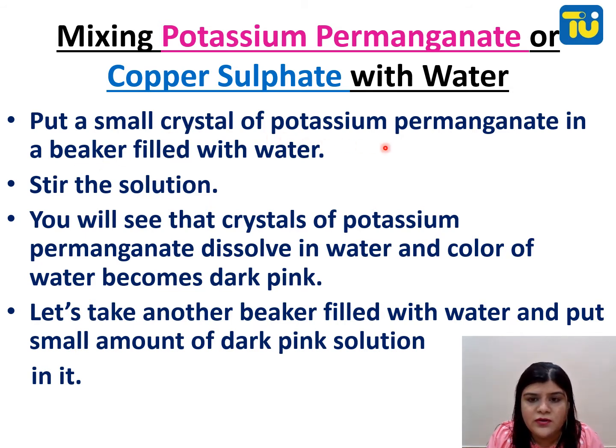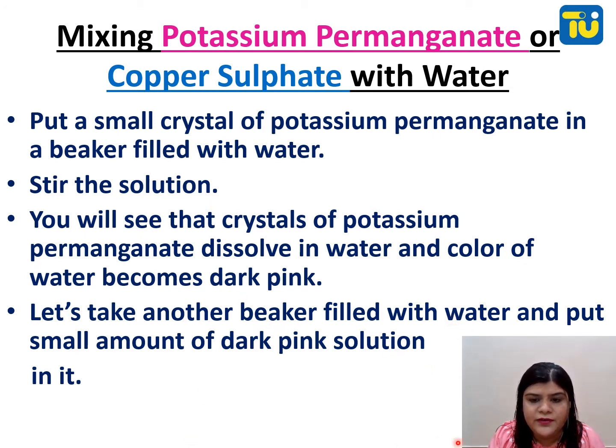Put a small crystal of potassium permanganate, which is of pink color, in a beaker filled with water. Instead of potassium permanganate, you can also use copper sulfate if you want, but in this experiment we are dealing with potassium permanganate. Stir the solution. Now you are going to mix the solution. You will see the crystals of potassium permanganate dissolve in water and the color of water becomes dark pink. So potassium permanganate itself is a pink colored chemical, and when we mix it in the water, the water will become pink.